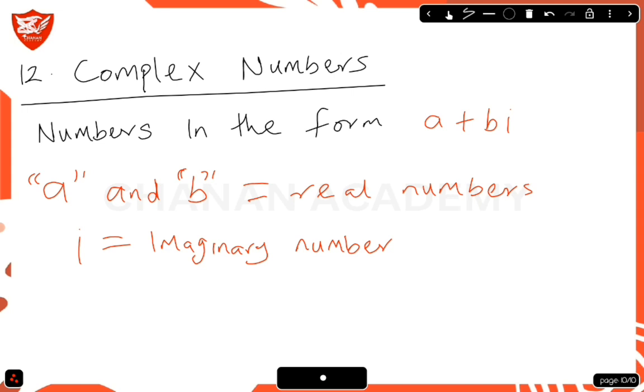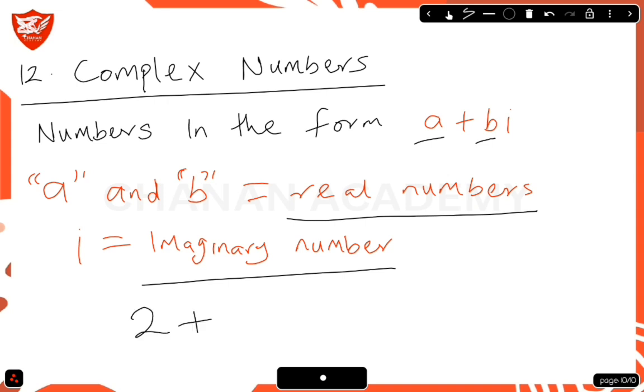Right, so this is the last one we'll be talking about in this video. Complex numbers. Complex numbers are numbers in the form of a plus bi, where a and b are real numbers and i is the imaginary unit. It can have a value like 2 plus 3i. Sorry, this is i. This is a complex number. It has a real number and an imaginary number.